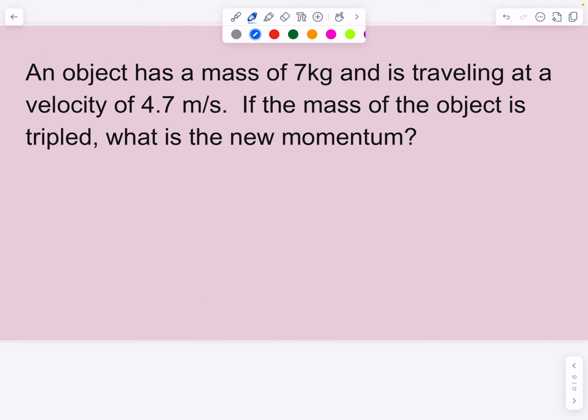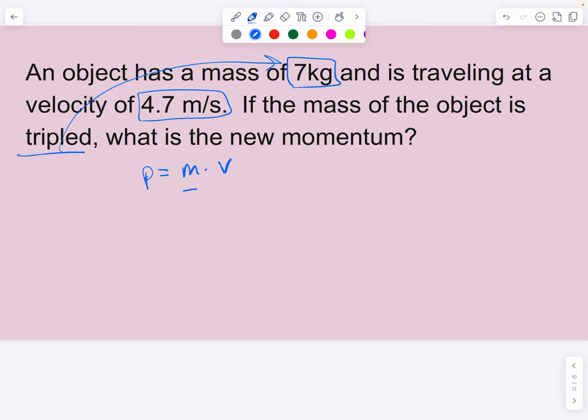All right, so next we have an object that has a mass of 7 kilograms and is traveling at a velocity of 4.7 meters per second. If the mass of the object is tripled, what is the new momentum? All right, so we're going to triple the mass. Our momentum is mass times velocity.